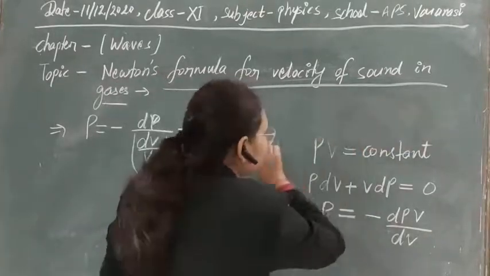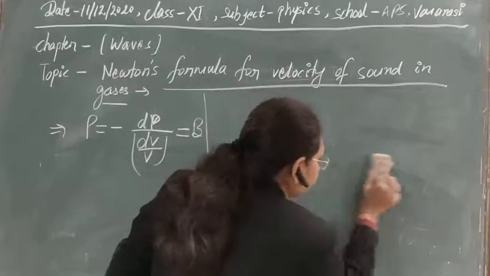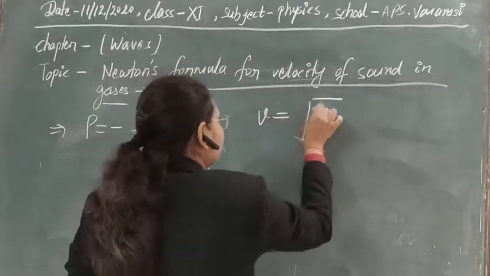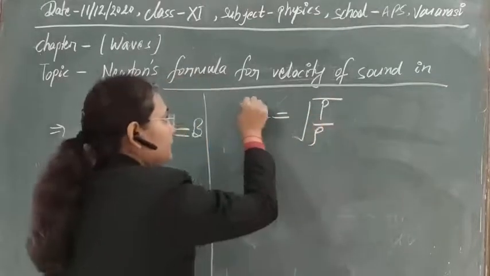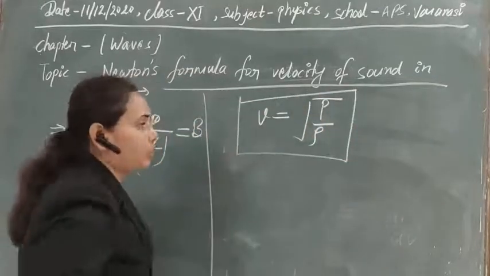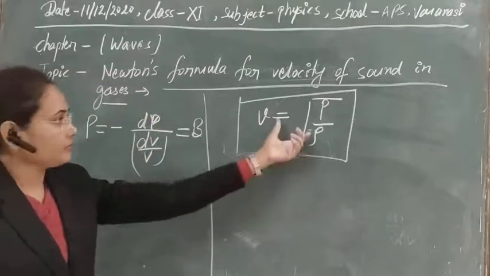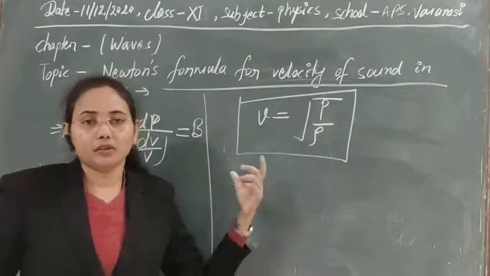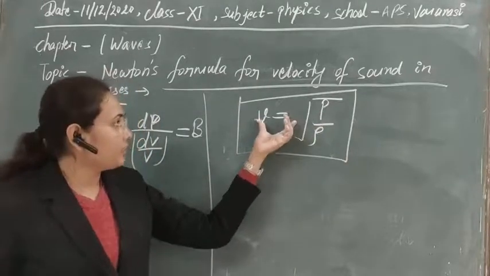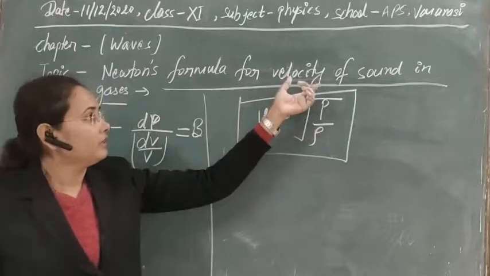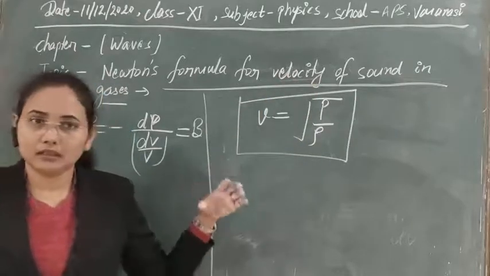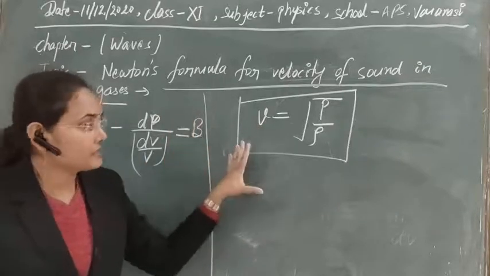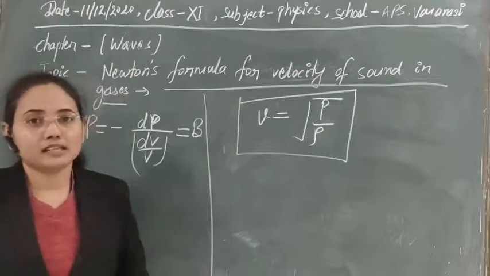So in case of bulk modulus, we can use the pressure of the gas to show this formula. So finally this formula Newton obtained with the help of experiments and the experimental formula that we have, and this formula is obtained for the sound wave that is propagating in gases or in air. Okay? So let's see whether this formula is correct or not.